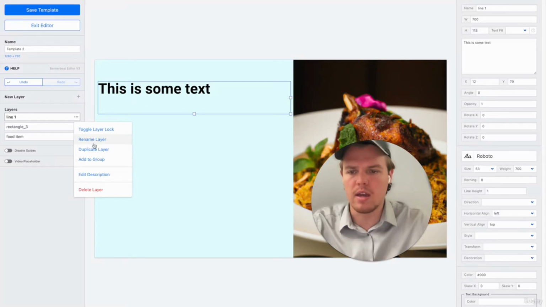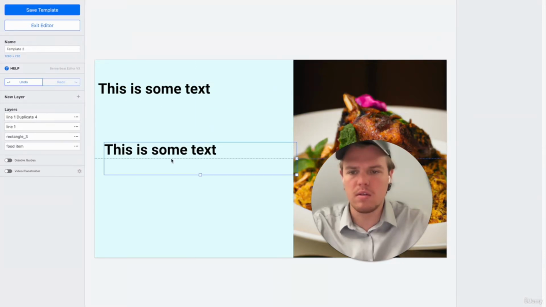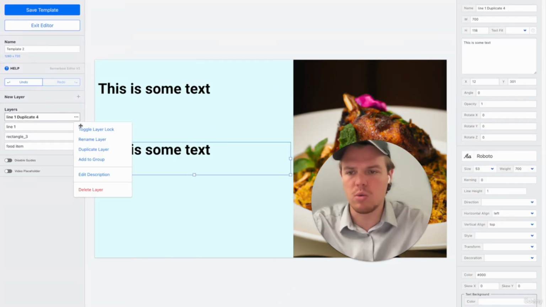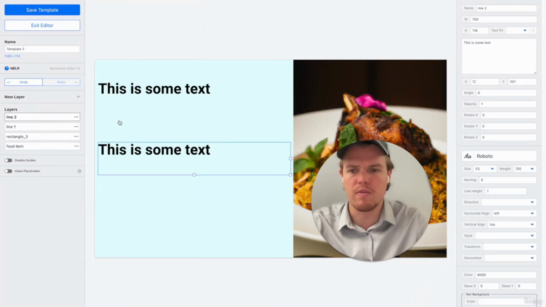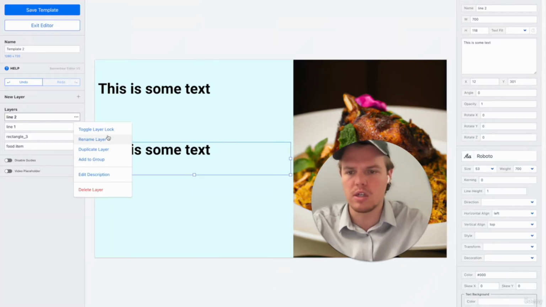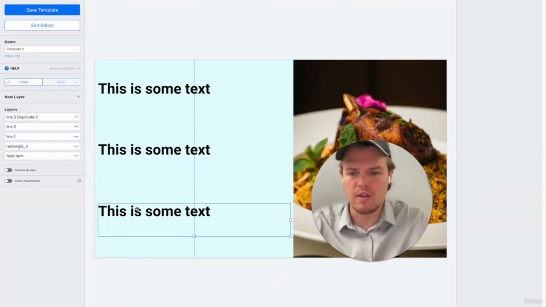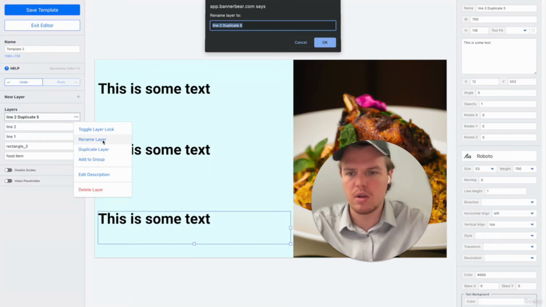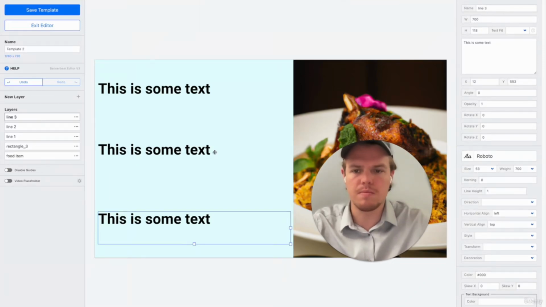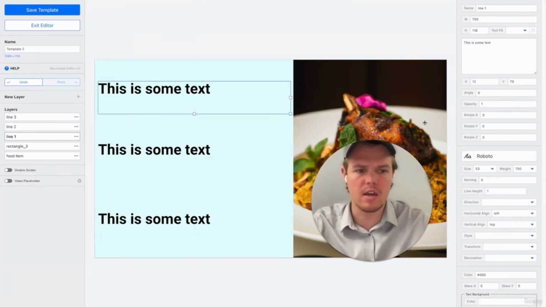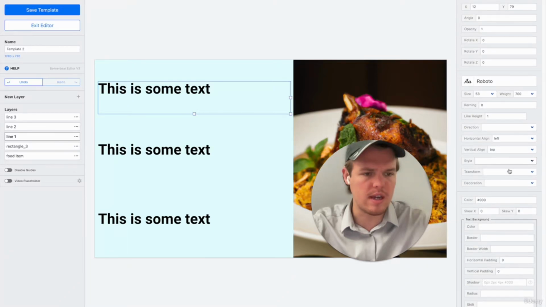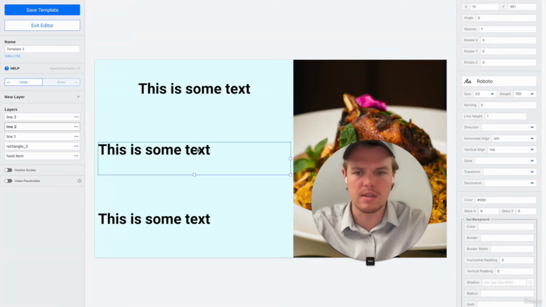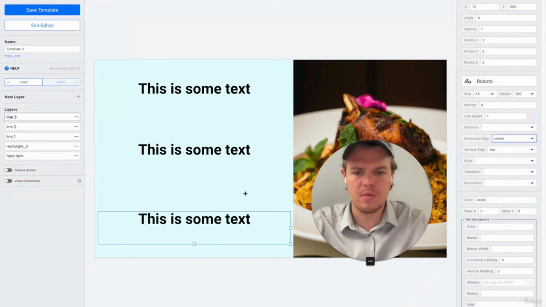And then we can go ahead and duplicate. And we can rename this to line 2. And this will make more sense as we jump over to Zapier, but for now, we're identifying each one as a separate layer so that this comes out perfect. We're going to do line 3. And let me rename line 3. And just so we can get a better idea, let's go ahead and just center this. So we're going to do horizontal alignment center, and center. All right, perfect.